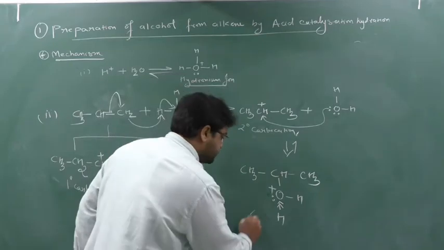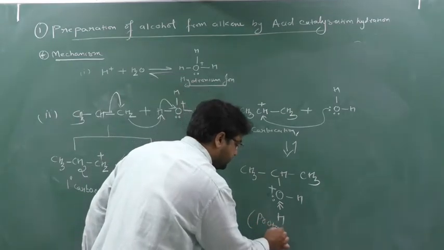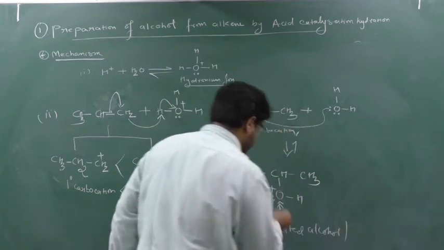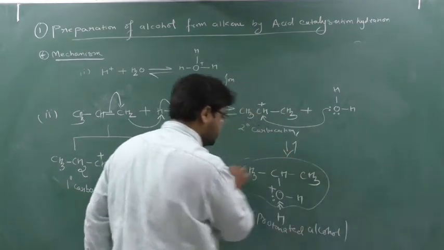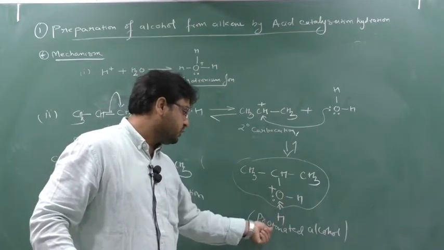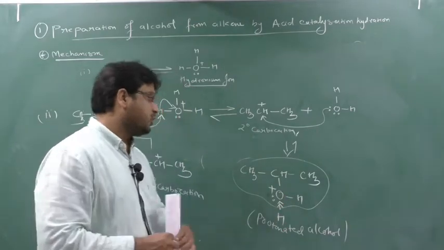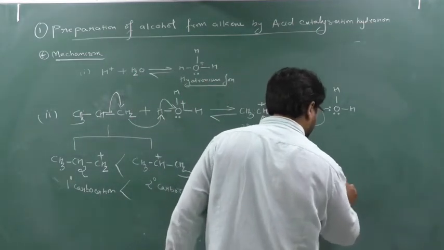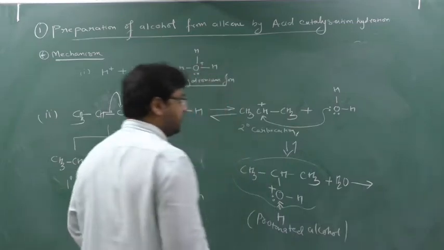This is also known as a protonated alcohol. Why protonated alcohol? See, this is OH and this OH contains one more H. So this is known as protonated, because of this H plus. So protonated alcohol. Now one more water will come here and it will form what?